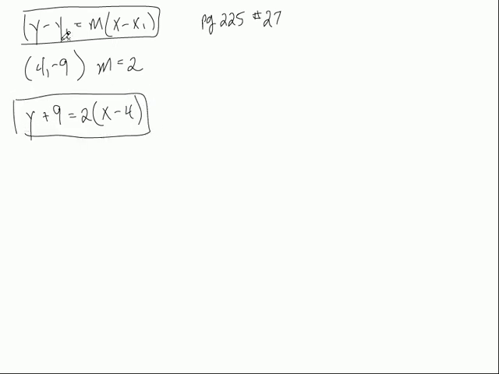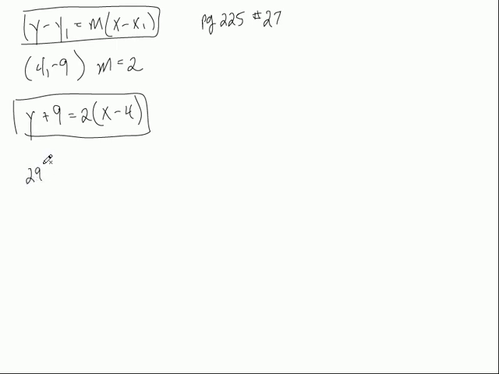It says write it in point-slope form, so you keep it like that. Don't get the 9 on the other side. Don't distribute the 2. I put it in point-slope form, and bang, I'm done. You got it? Number 28 is the same kind of deal. They just have a fraction. That doesn't make it any more difficult.